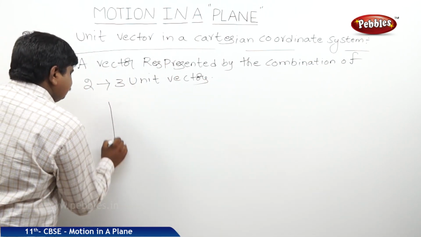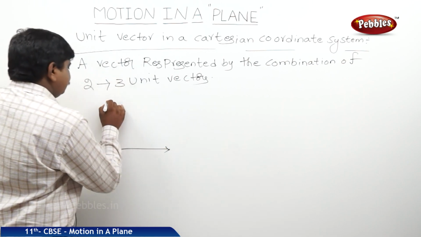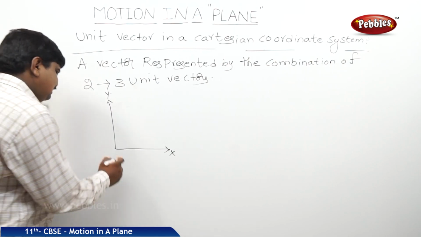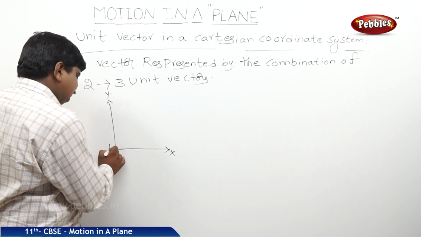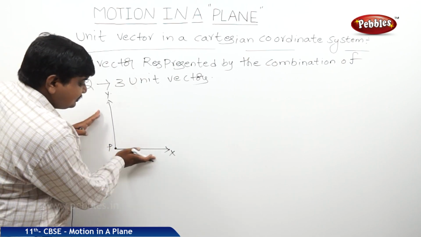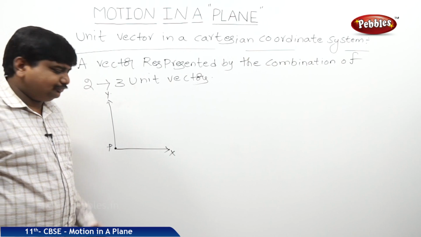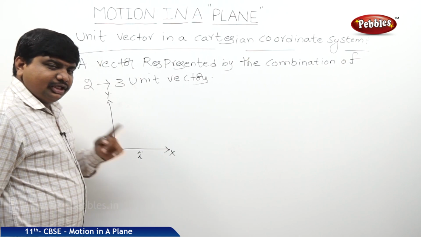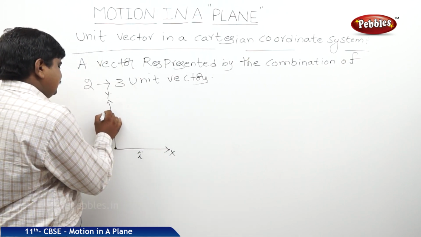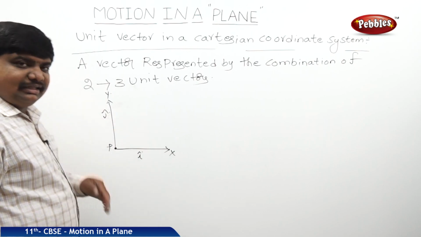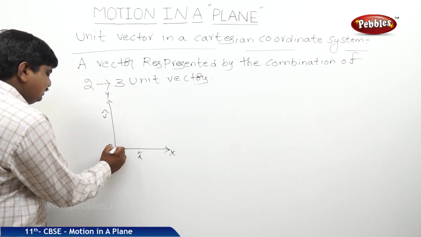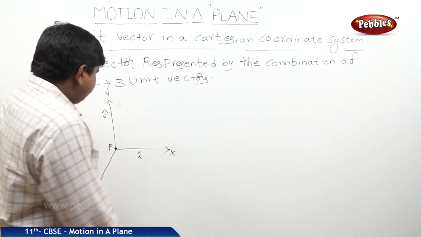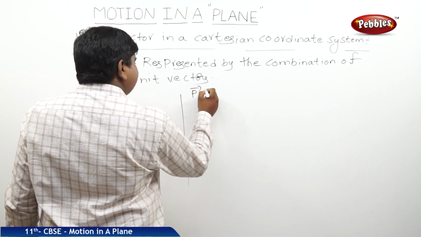So take a coordinate system or Cartesian system. We know that this is the x-axis, this is the y-axis. Let us assume a vector P which has two components along the x and y axis respectively. The unit vector along the x-axis is I cap, the unit vector along the y-axis is j cap. For x and y there is a resultant, which always passes through the origin and connects the x and y axis. So P bar is a vector.